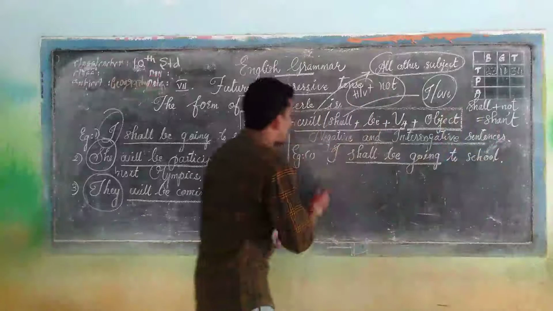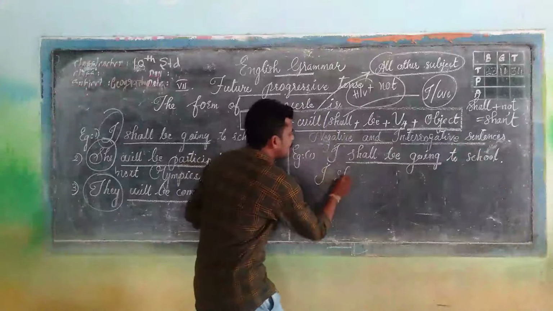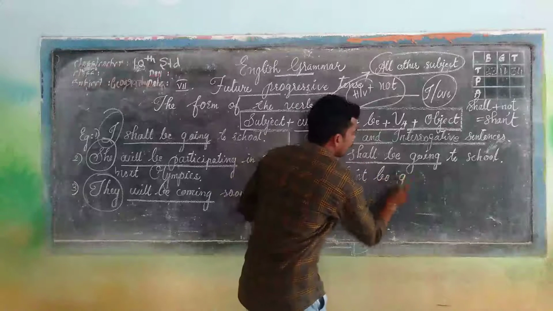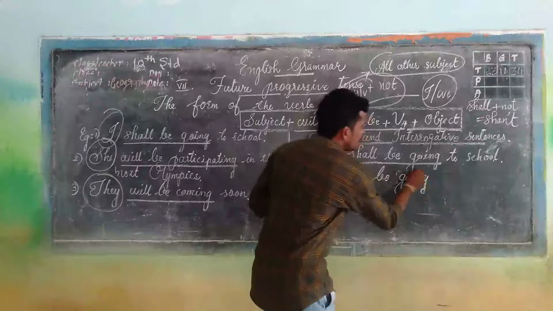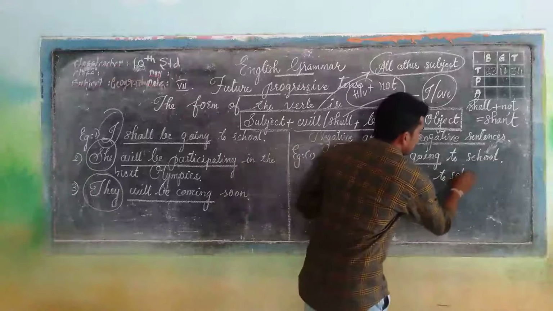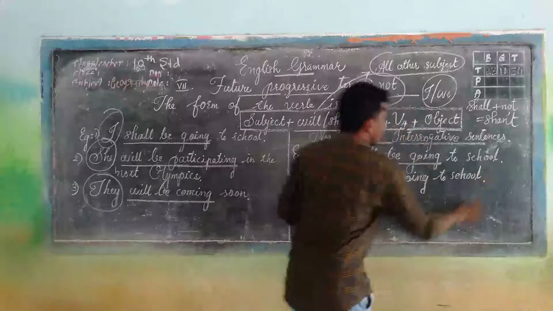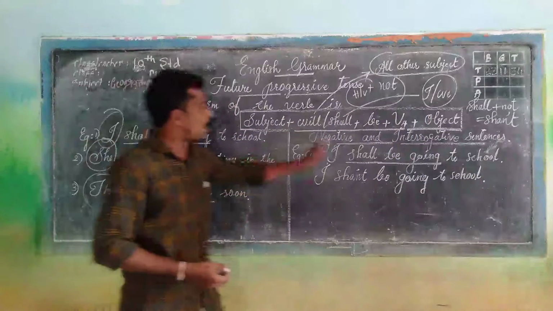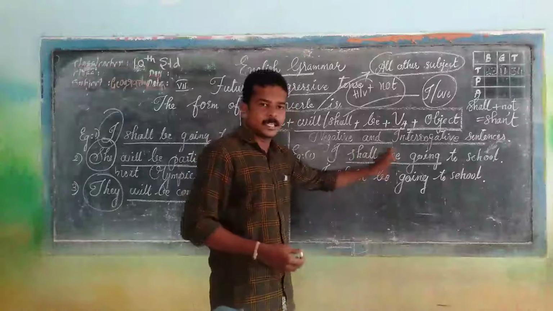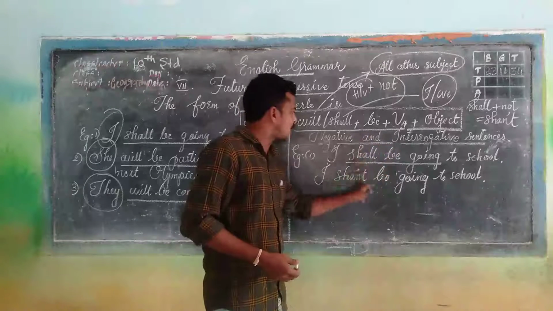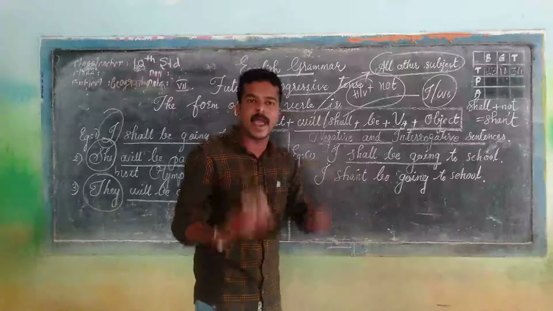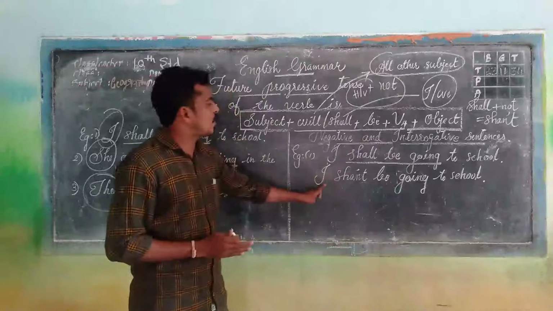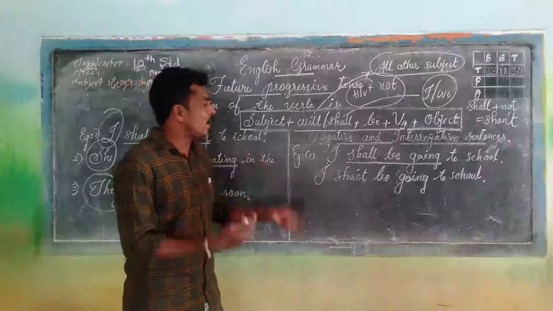So the negative form of this sentence, I shall be going to school, is: I shall not be going to school. Hope you understand. I shall be going to school is a positive sentence, and we change the sentence to negative by adding not along with the helping verb.